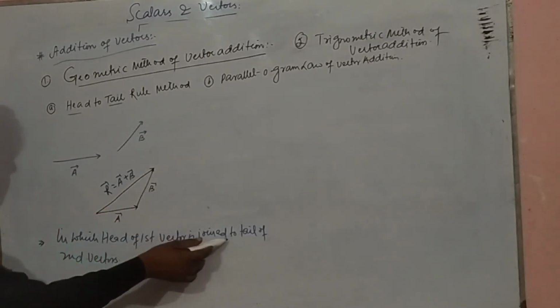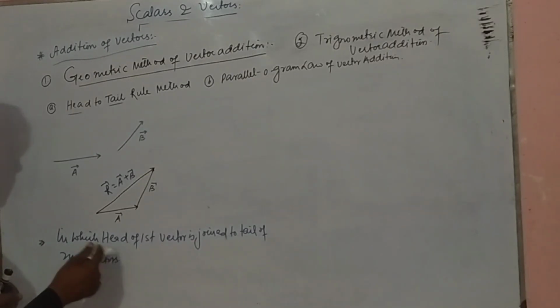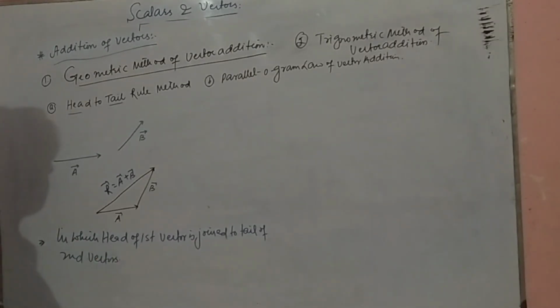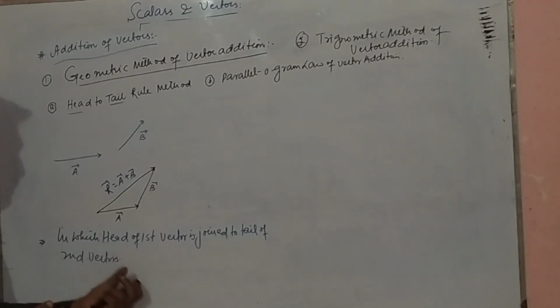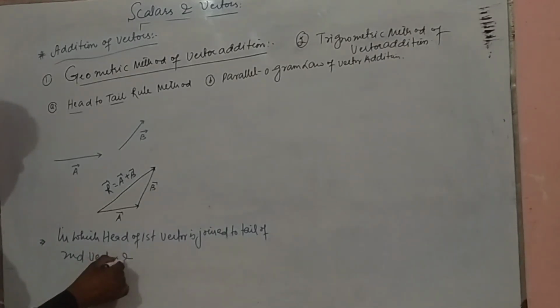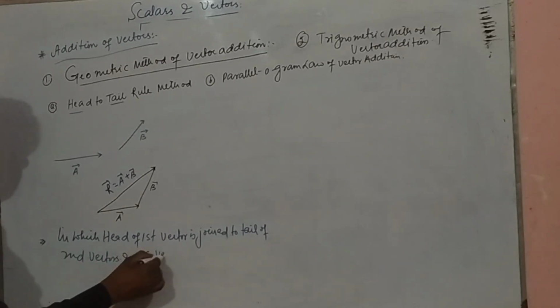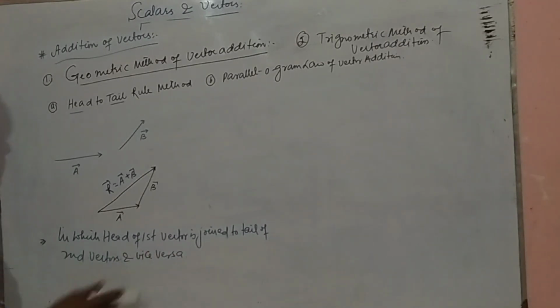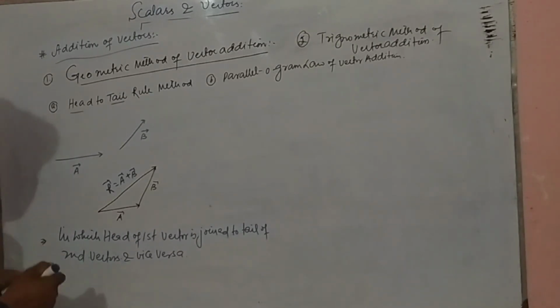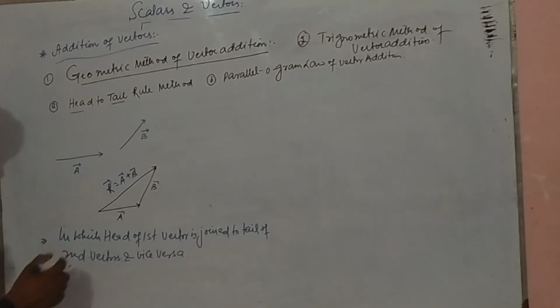So the head of the first vector is joined to the tail of the second vector. If there are n vectors, the same principle is applied, and so on. This is known as the head to tail rule method. In the head to tail rule method, what is the resultant vector?